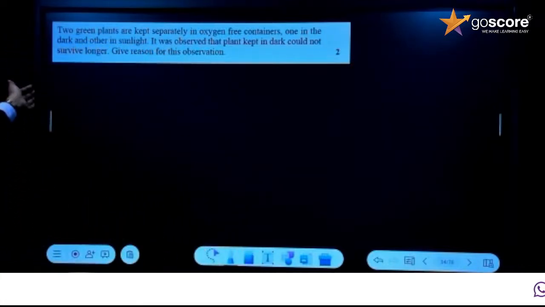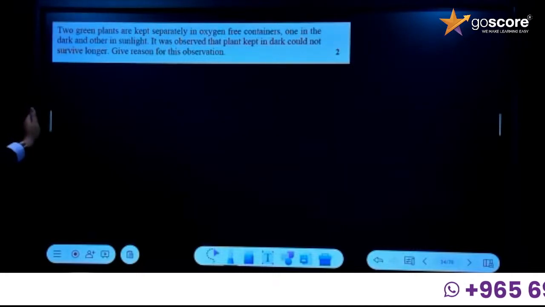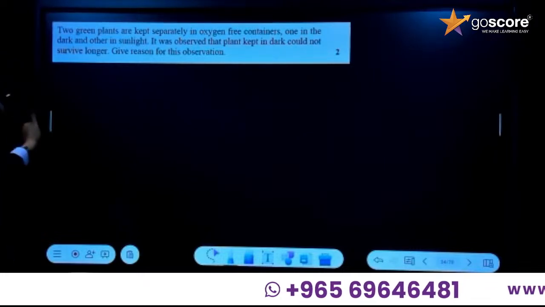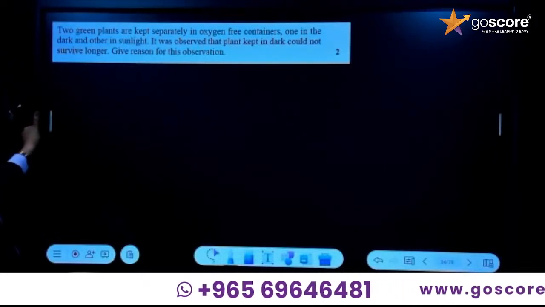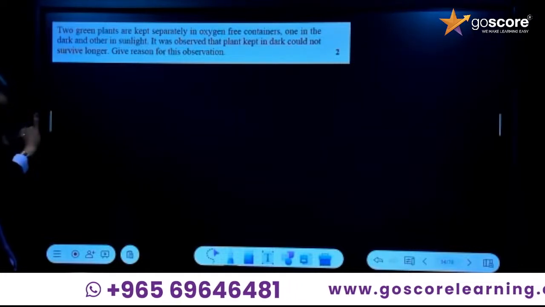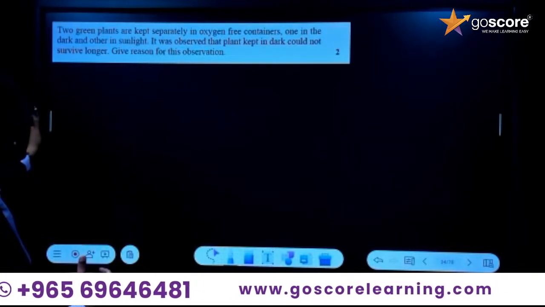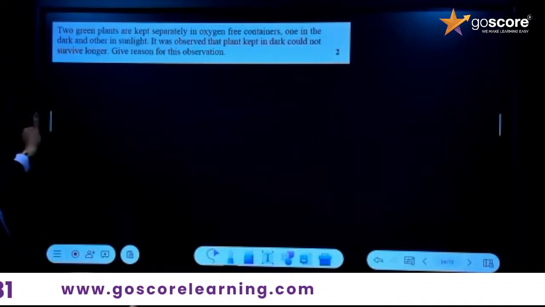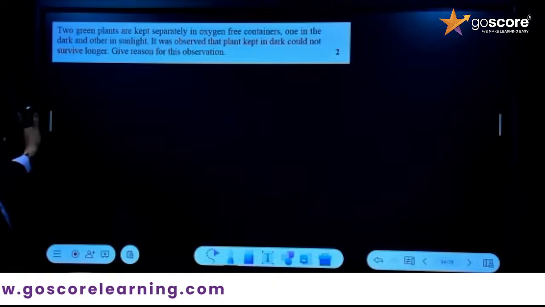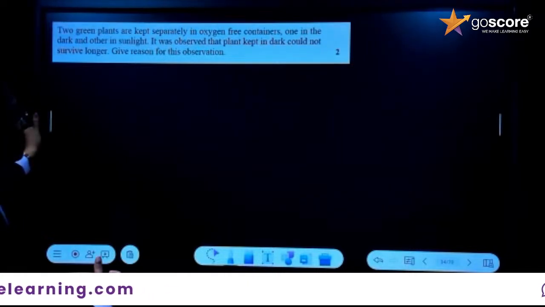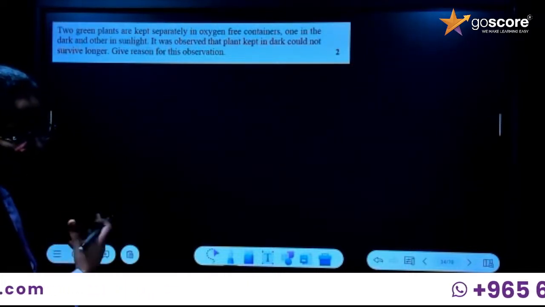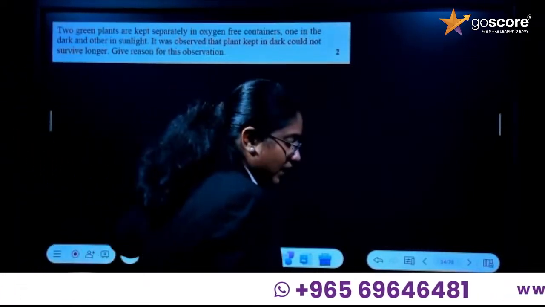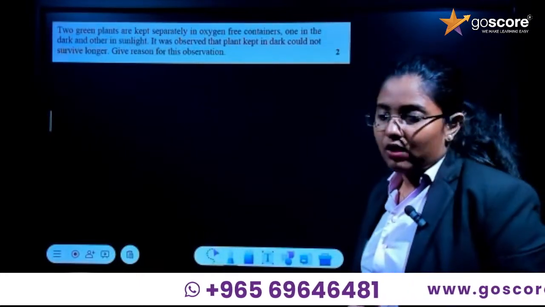Okay, two green plants are taken and kept separately in oxygen-free containers. One is kept in dark and the other one in sunlight. The one kept inside the dark doesn't survive longer, but the one kept in sunlight survived. What is the reason for that? This is an experiment, right? This experiment is telling that sunlight is essential for the process of photosynthesis.